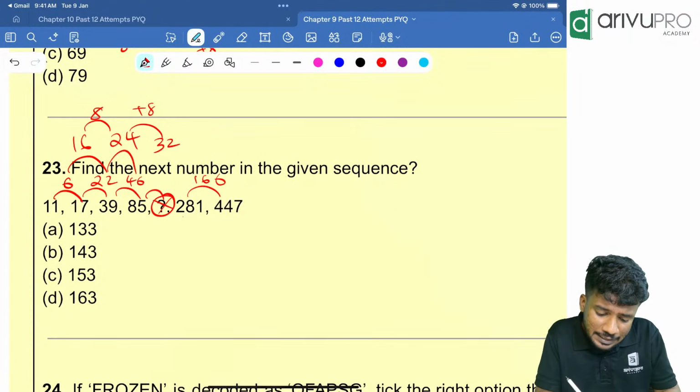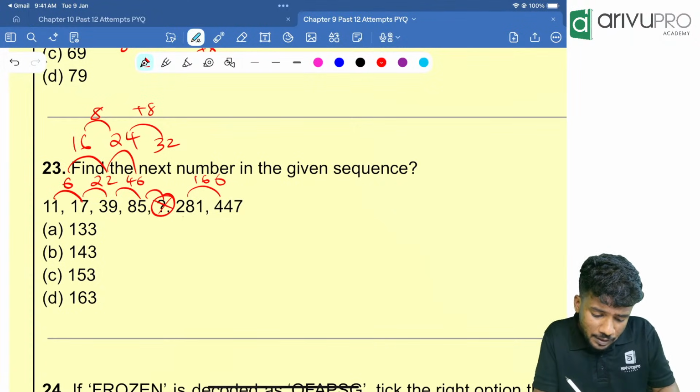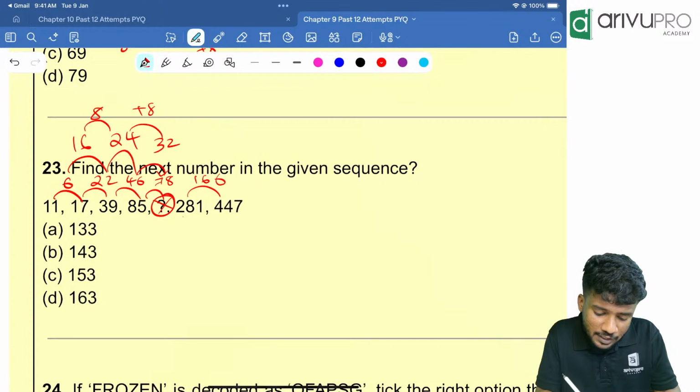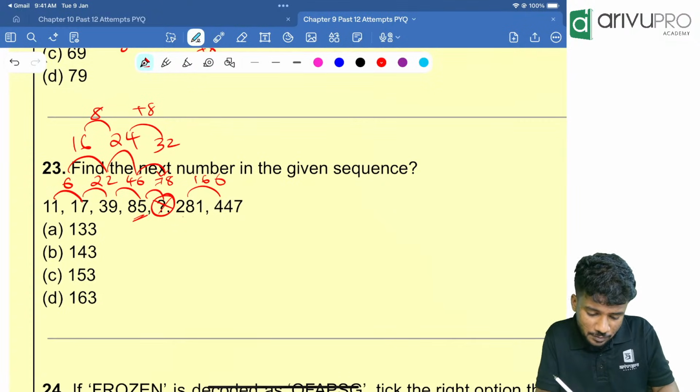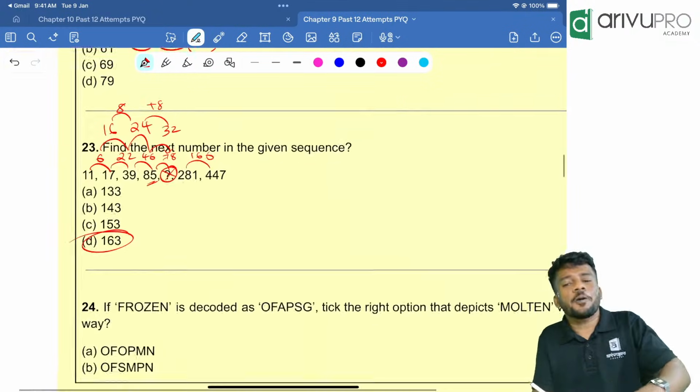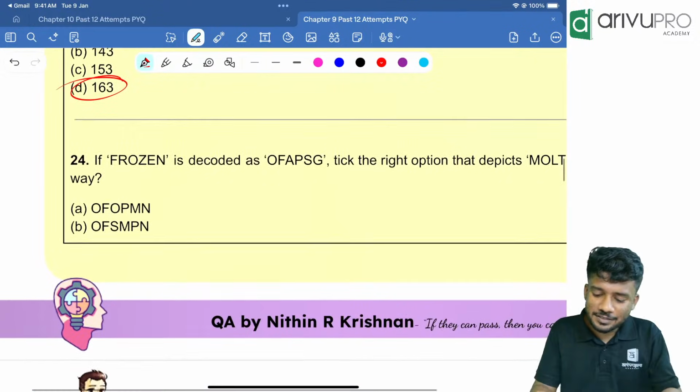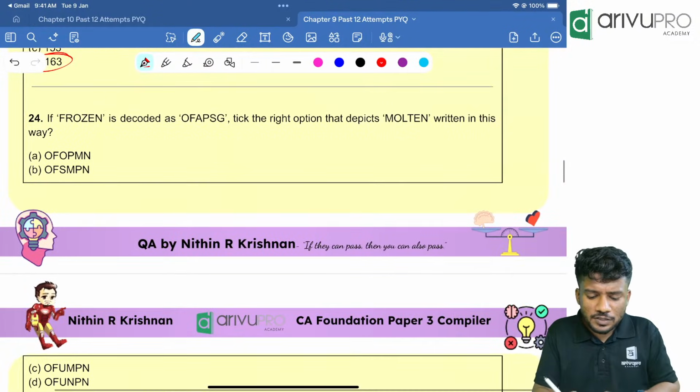That means here 32 plus 46 should happen. That is nothing but 78. So 78 plus 85 is nothing but 163. Option D is the answer. The pattern is that. Now people, frozen is coded as